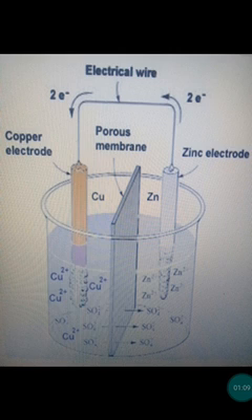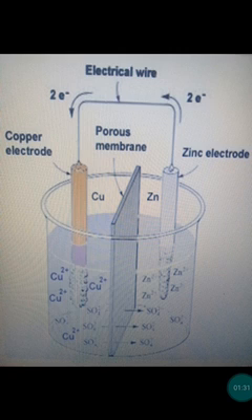But here we are going to talk about the chemical reaction between two electrolytic solutions or electrodes. So when two or more electrolytic solutions exchange their ions, by the exchange of ions, electric current will be produced.